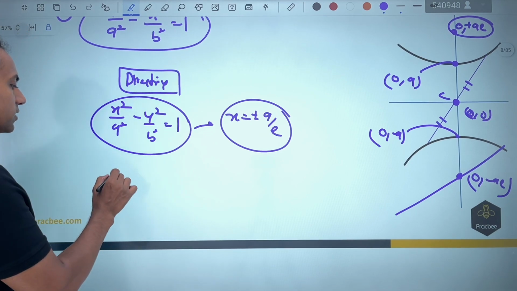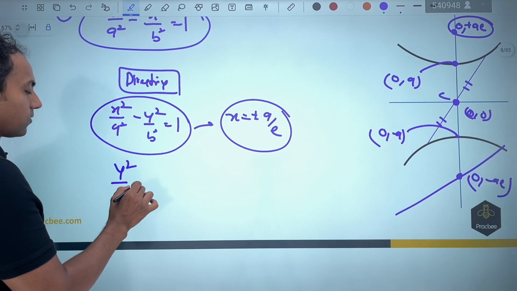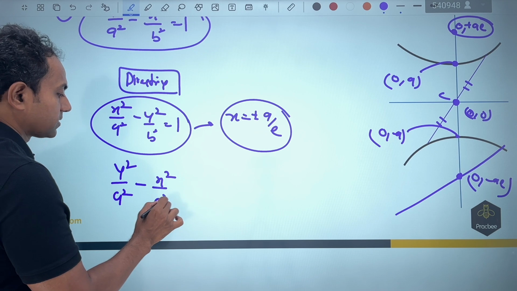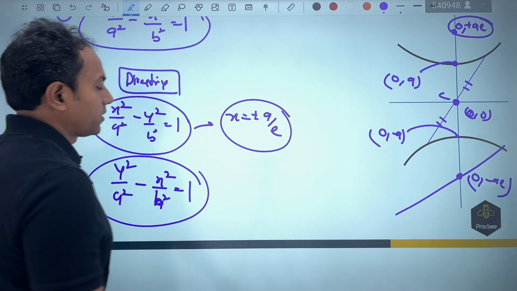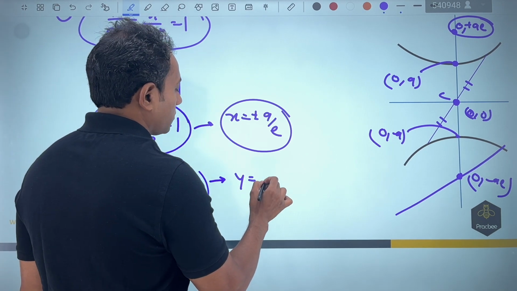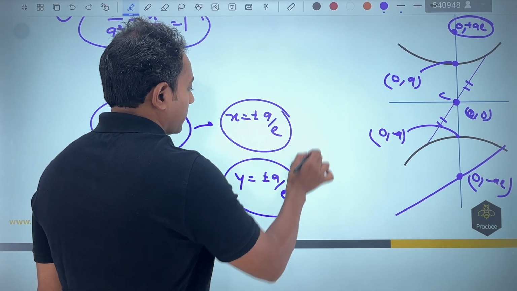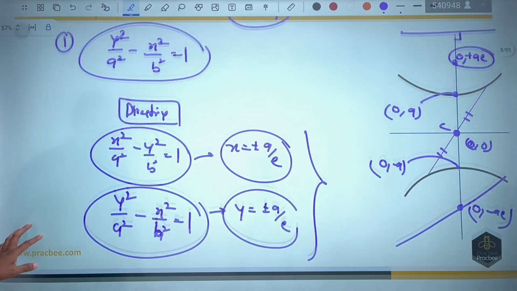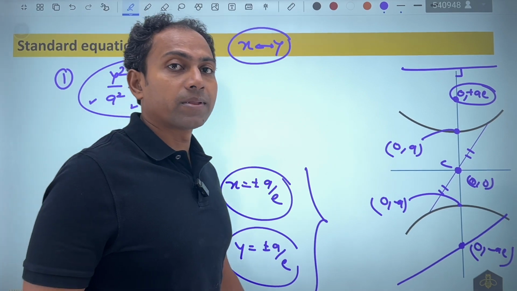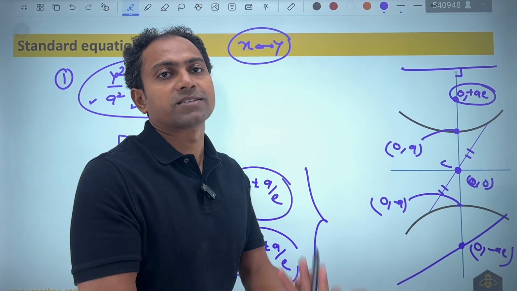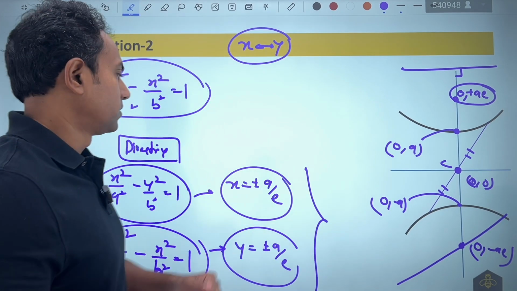But if I want to transform that relation in this case, what is going to happen? We are going to replace x by y and y by x. So if I do so, we will get y is equal to plus minus a by e. Everything will remain the same. So this kind of approach of writing y square by a square minus x square by b square is highly useful in remembering the results. You don't need to remember extra results. Same results we can use with a lot of efficacy.